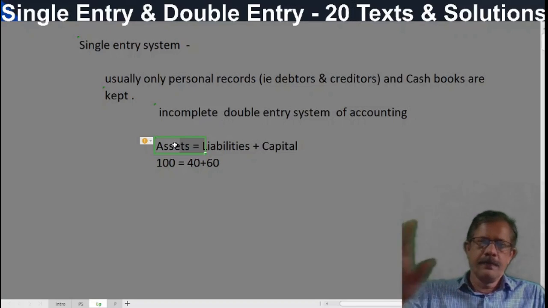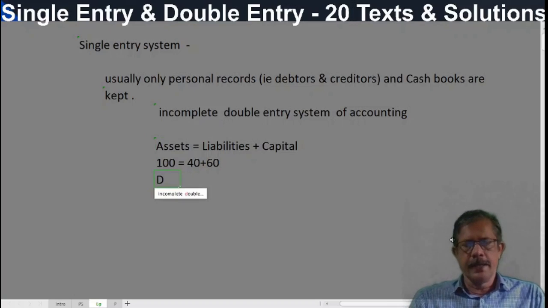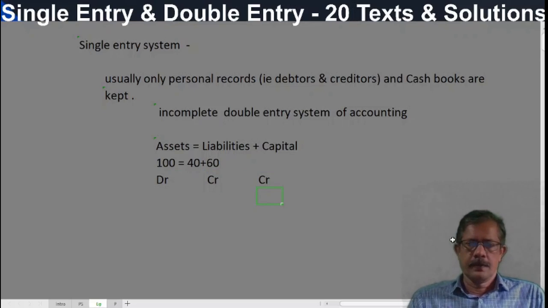And we give these assets a default value, you know that, debit. And liabilities we give credit. And capital we give credit. You know that. I have uploaded one topic on introduction to accounting. These are all clearly mentioned over there.